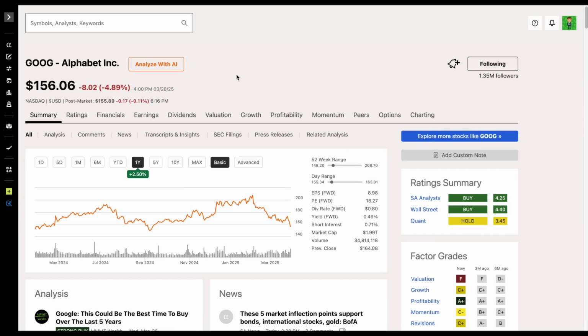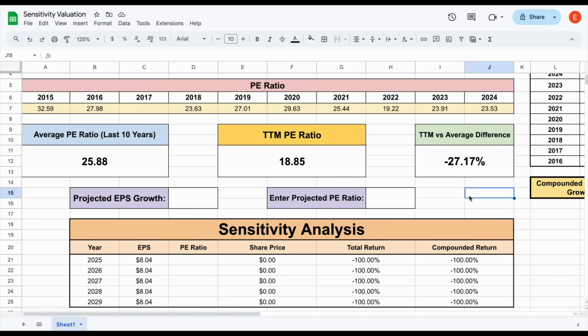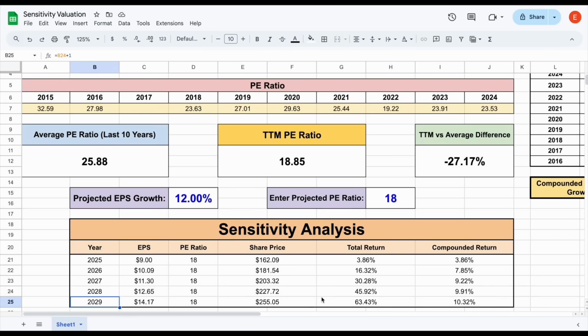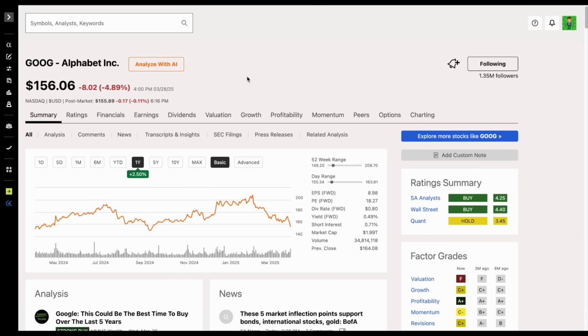So does this mean you should go buy Google stock? The answer is certainly no. Like always, it's going to depend on a lot of variables that are specific to you. But ultimately, when I think about the two sources of returns, which would be multiple expansion, meaning investors are willing to pay more for each dollar of earnings, and also earnings growth, it becomes very clear Google looks like they're in pretty good shape. If we even go with the lowest of the low projections, just 12% earnings growth and then an even lower PE multiple, you can still see you can get a compounded annual return of above 10%. And that is why I think Google is currently undervalued.